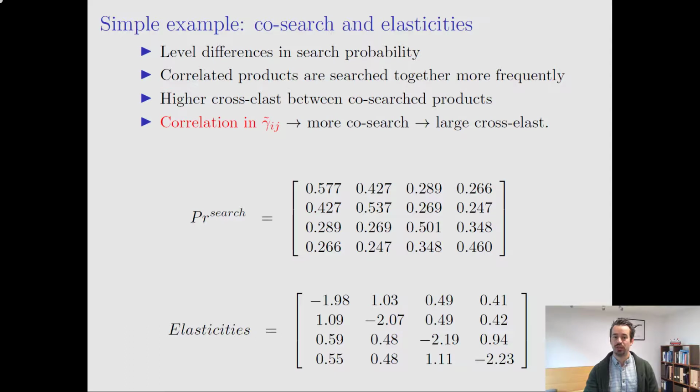So again, the correlation in model fundamentals via the correlation in gamma tilde terms leads to more co-search between correlated products, which in turn leads to larger cross-price elasticities. And hence the correlation in gamma tilde is really the key modeling innovation that allows us to capture cross-price elasticities in a more flexible way, and in a way that's informed directly by the data on consumer search.